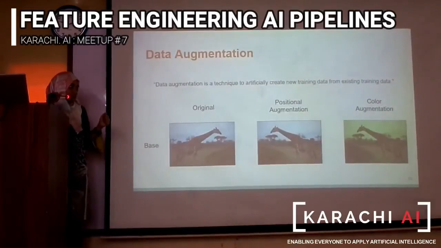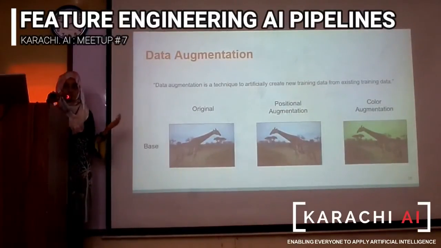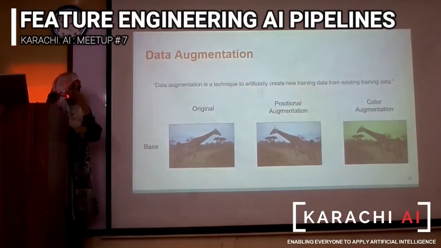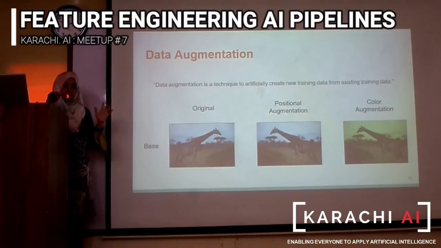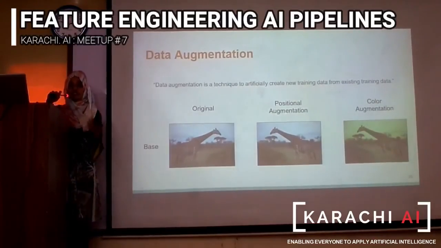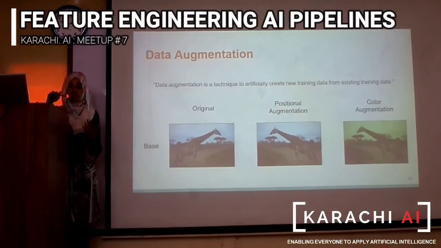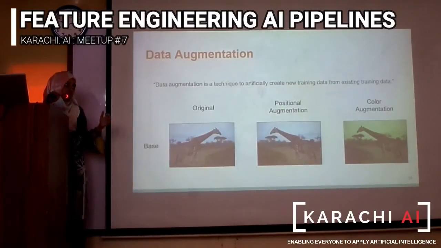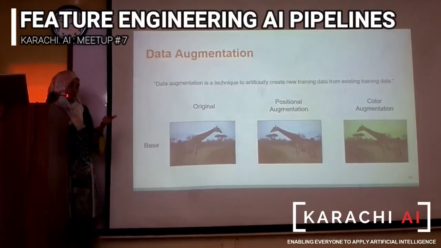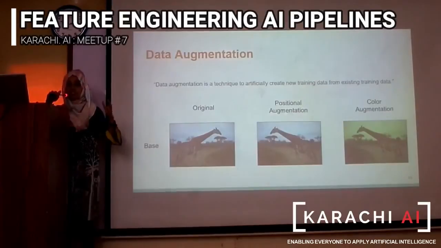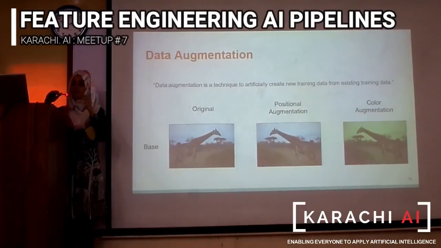What I'm going to do is introduce some positional augmentation. I'm going to tilt, shift or rotate, and this introduces some changes in the position of the object. Also, I can change the color scale of the object, such as changing it to binary or grayscale, or introduce different kinds of noise. If I use tilt and color augmentation, this will make my dataset go from 10 to 30. This is how it increases the scale of your dataset.